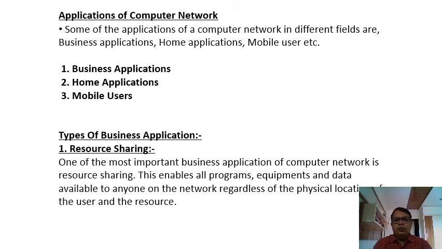After the goals of computer networks, we have the applications, the uses of computer networks also. In the applications, we basically have three different types. Number one is the business application. Number two is the home application. And number three is mobile users. All these three are the applications of the computer network.